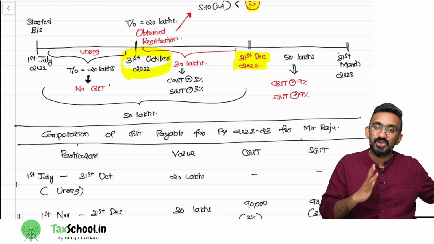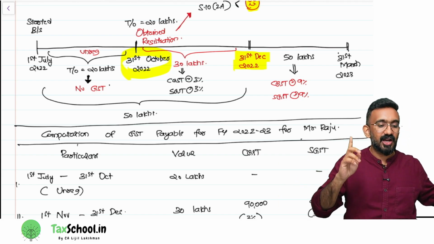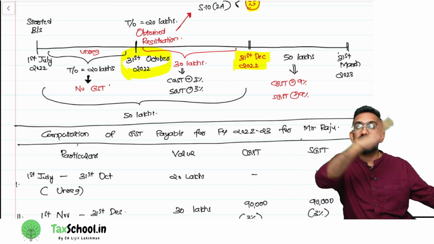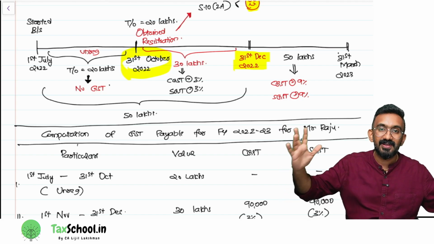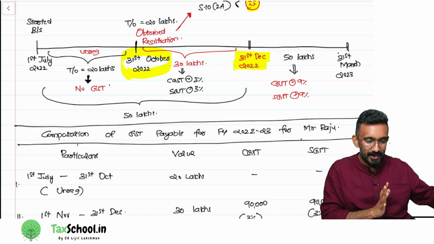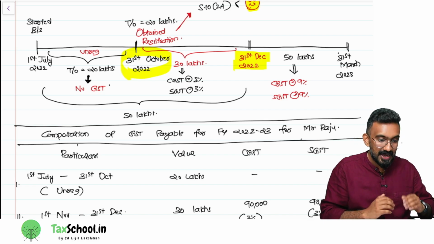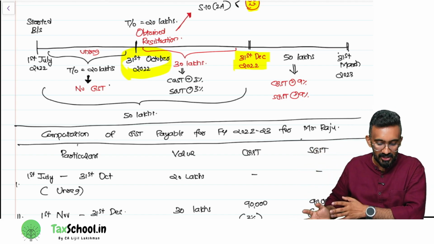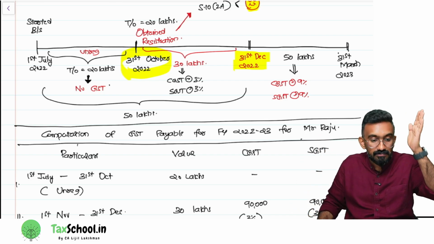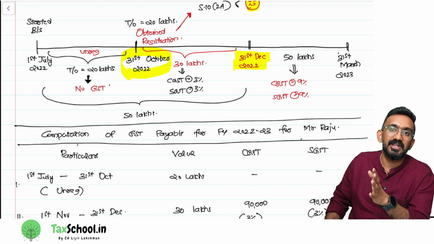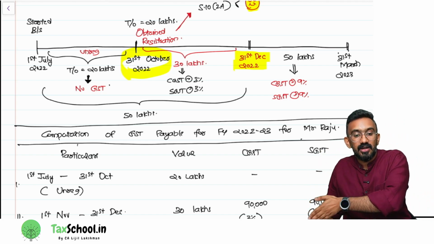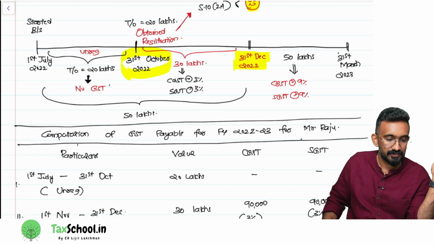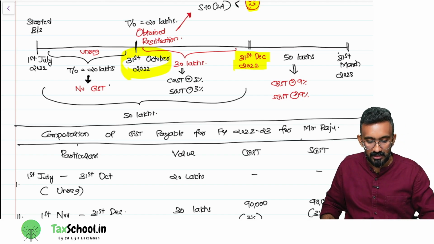First 20 lakhs also you should consider. So how much more can he do? Another 30 lakh. Put together, from 1st April total turnover up to 50 lakh he can do 10 2A. Which means up to the first 20 lakhs, 0 GST paid because he's unregistered. From 20 lakh till 50 lakh, 30 lakh turnover, he will pay 3% CGST, 3% SGST: 90,000, 90,000. So say by 31st December his turnover is 50 lakh. From there on, whatever his turnover is, he will end up paying the normal rate of 18%. Is it clear to all of you? This is the special point that we have.